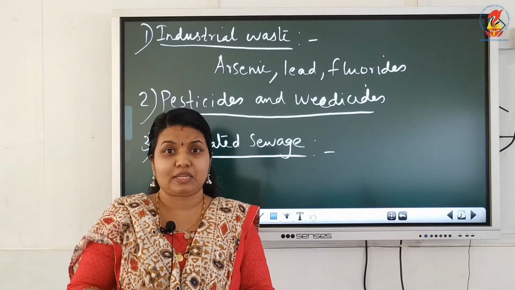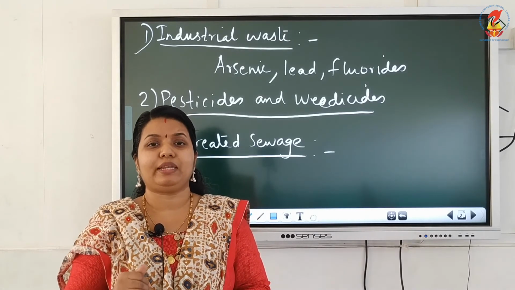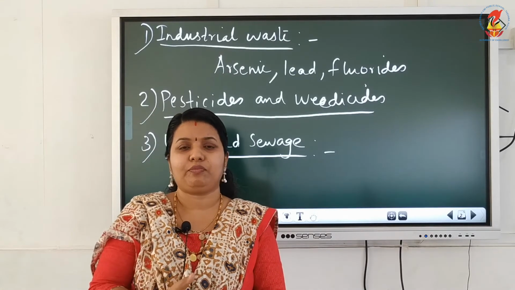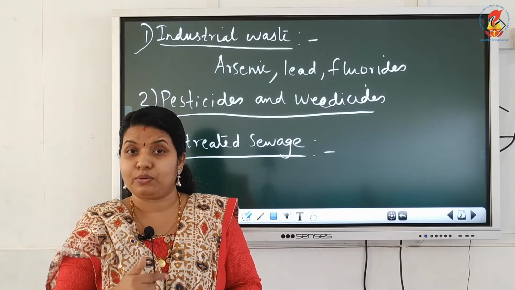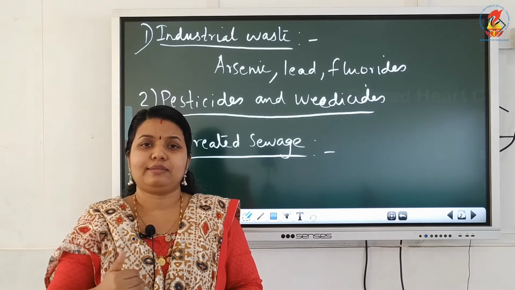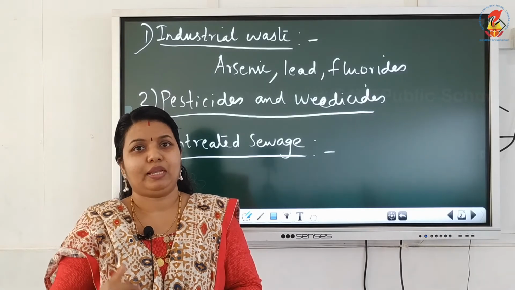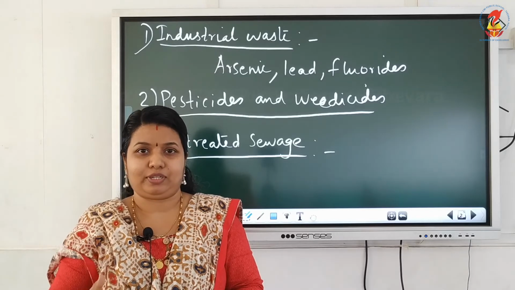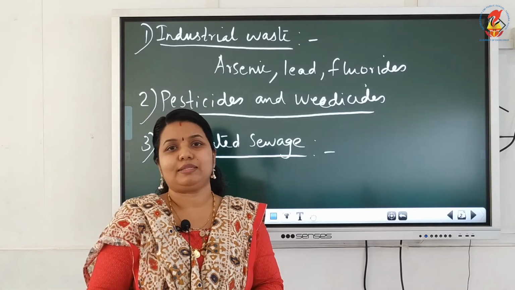In those places, last year we have learned, in 7th standard you have learned about this, people defecate in the open. When it rains, this human excreta gets washed off along with rainwater into the nearby water body. This can also seep into the ground to pollute groundwater. So this human excreta is carried into the water body. It can cause various infections. If you are using water containing human excreta, it can cause various diseases.